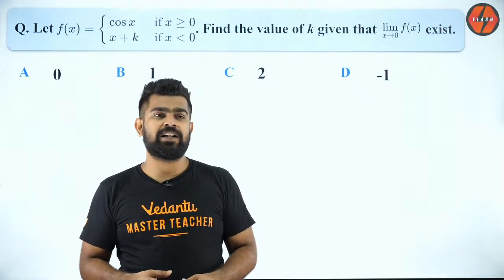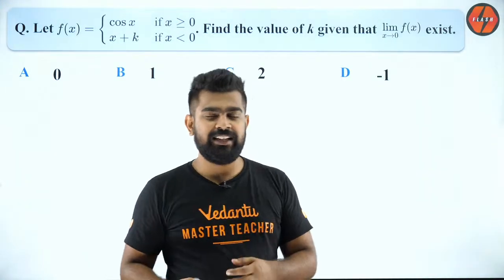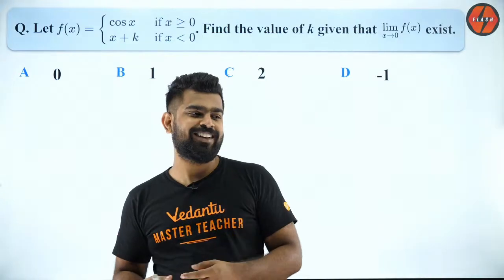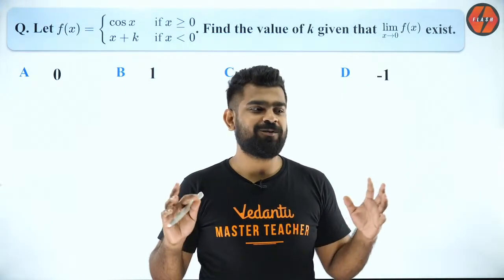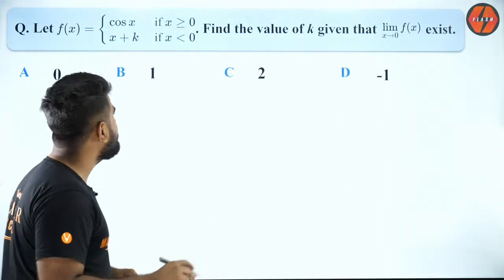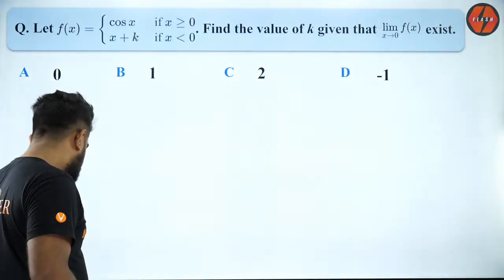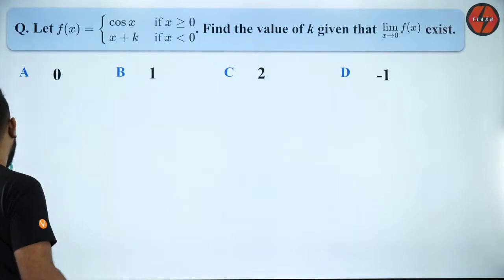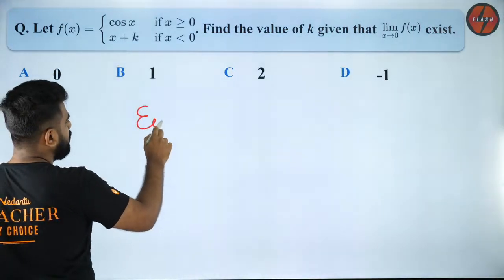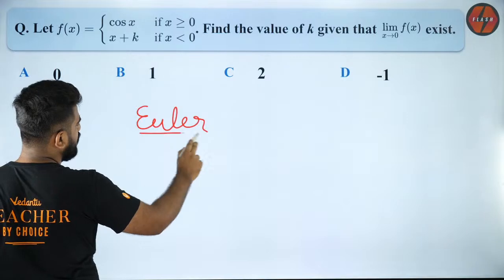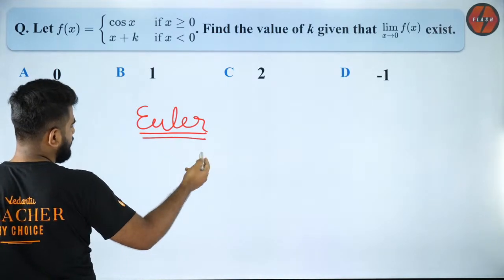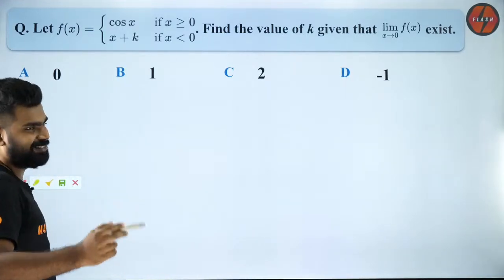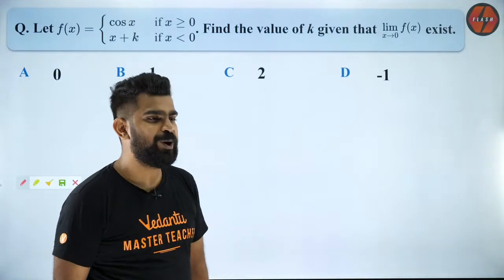It is spelled as L'Hopital, exactly, but we Indians sometimes call it L-Hospital. I am not very concerned about it. If you guys are understanding, that's fine, but the right way to pronounce it is L'Hopital. Even Euler people make mistakes. People call this Euler, but it's actually Euler. It's okay, doesn't matter. They are all names.